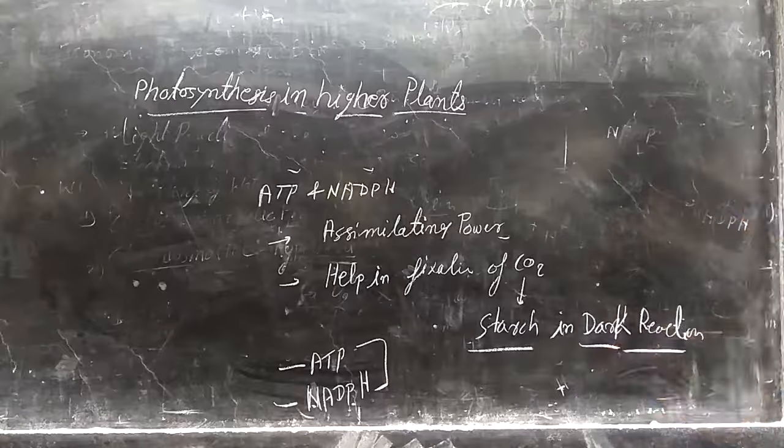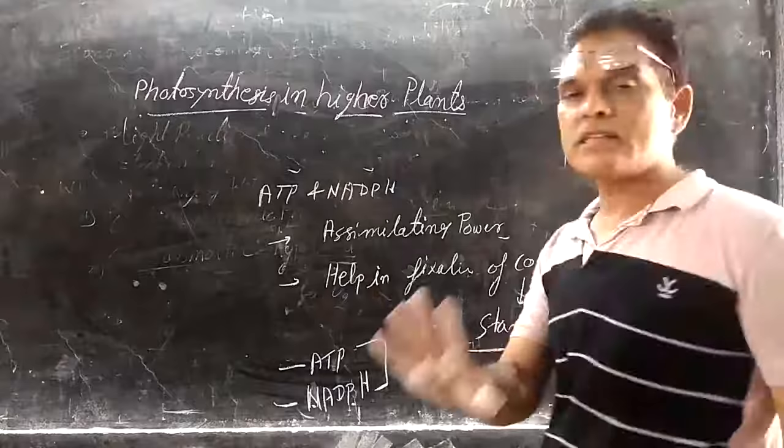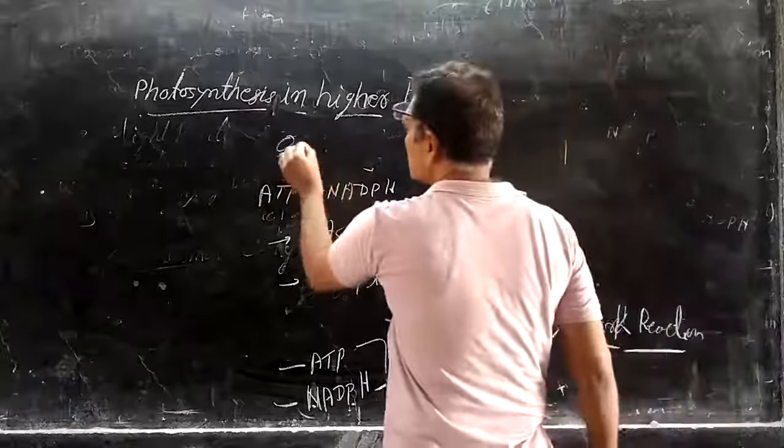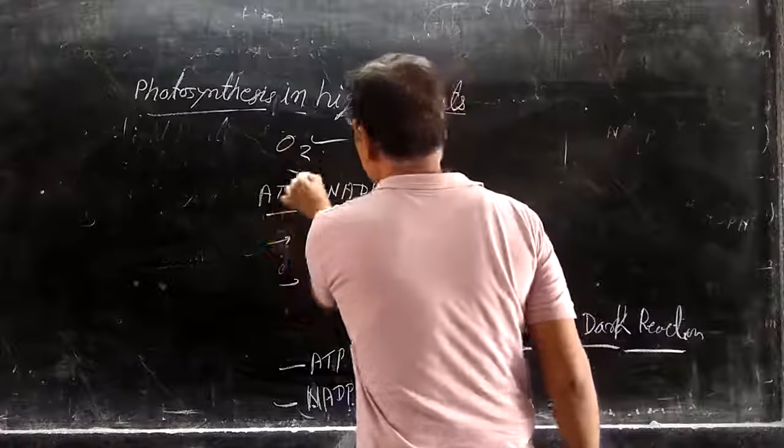We know that photosynthesis is divided into two reactions. One is the light reaction, whose main products are oxygen, ATP and NADPH.